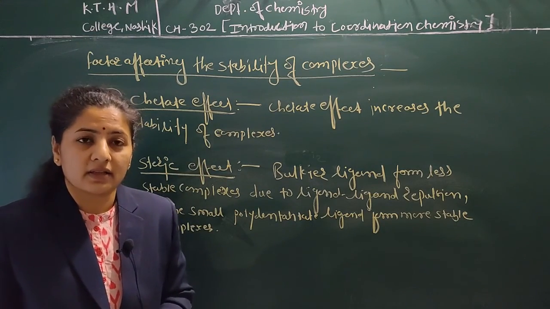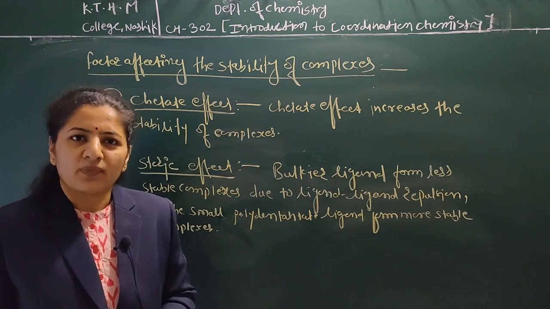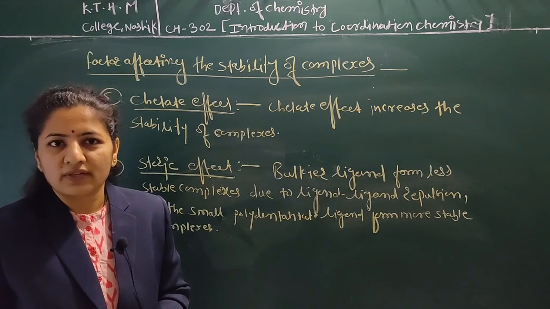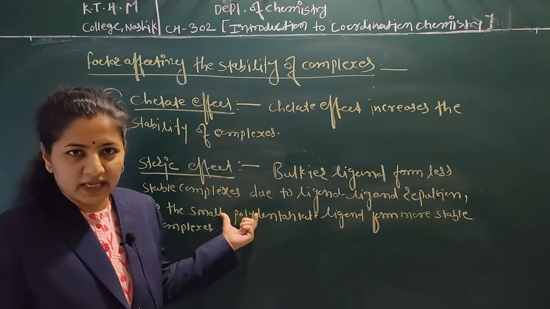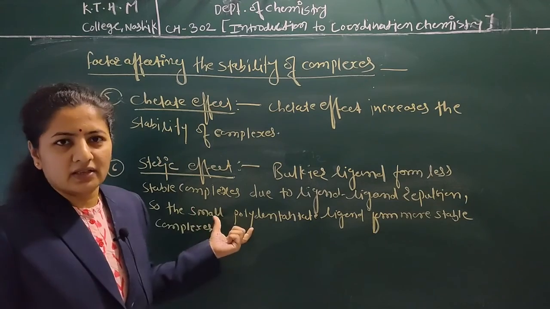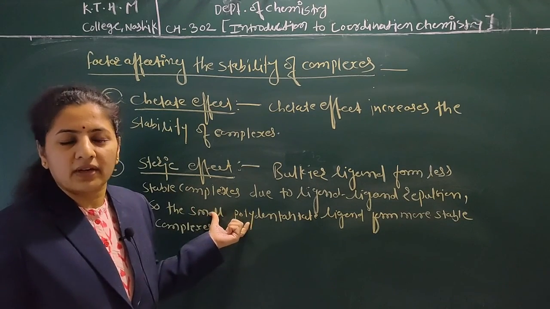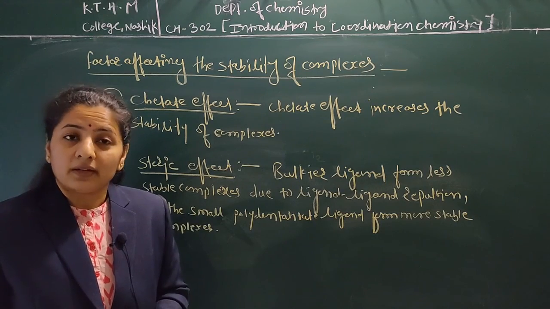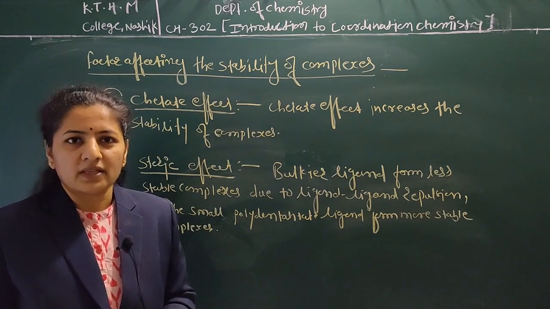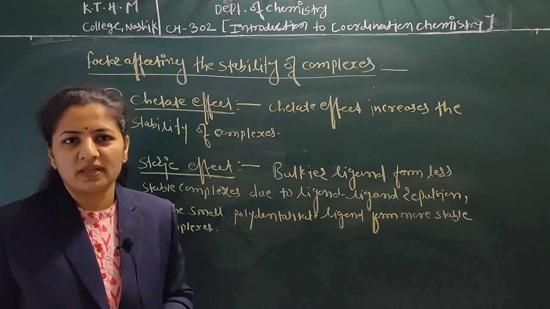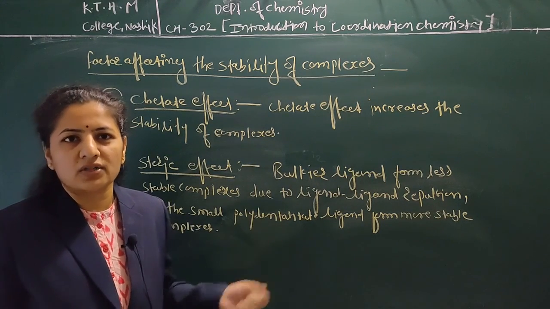In that we discussed the size of metal ion, charge on metal ion, size of ligand and charge of ligand, then basicity of the ligand, chelate effect and steric effect. So these are all the factors which affect the stability of complexes. We will stop here. In the next lecture we are going to discuss the IUPAC nomenclature of coordination compounds.